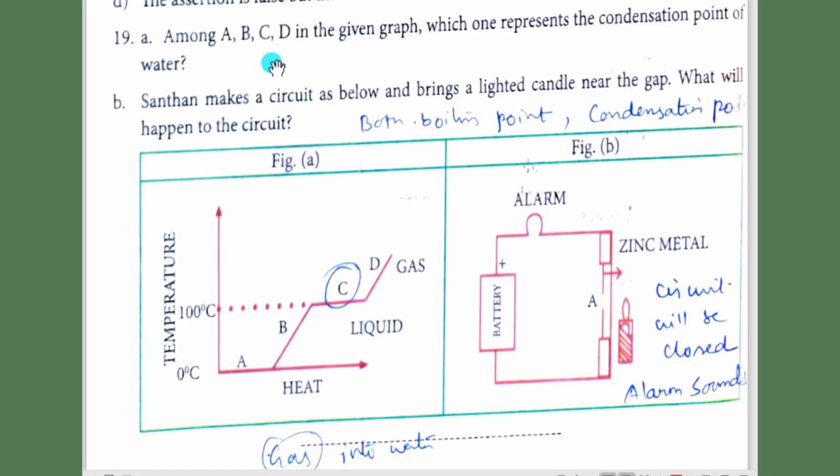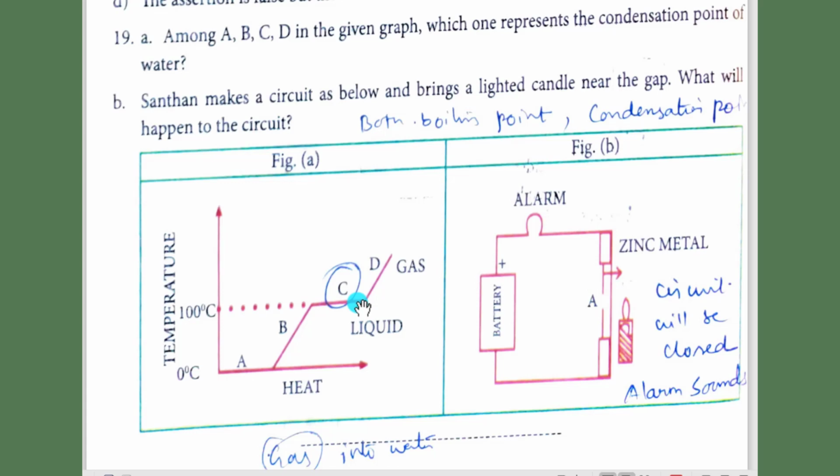Question number 19. Among A, B, C, D in the given graph, which one represents the condensation point of water? Look at this graph drawn between heat and temperature: A, B, C and D. Look at this point here. This point denotes a steady state. There won't be any change at all in this position. Condensation point is the one at which conversion of vapor into liquid takes place, or water vapor changes into water. It occurs at this point.